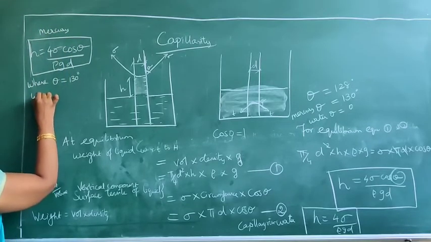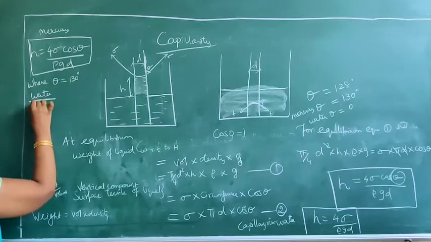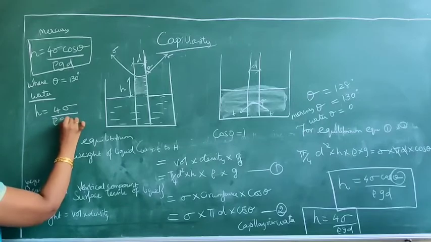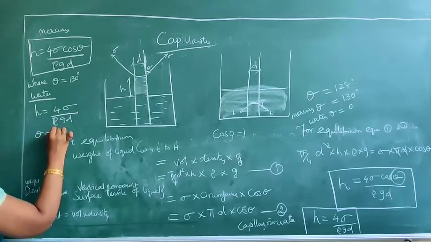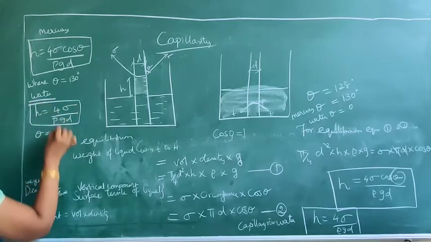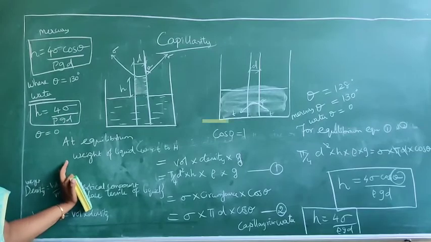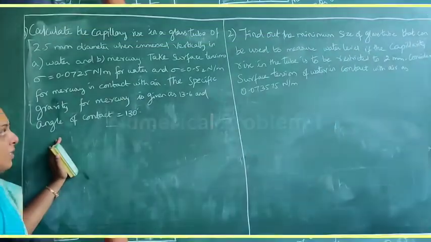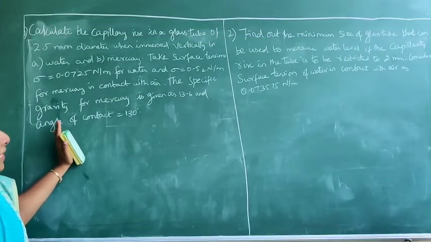In case of water, the equation is reduced to h = 4σ / ρgD, as θ is equal to 0 and cos 0 is equal to 1. Is it understood? Okay guys, now we will go for a problem. Let's continue with these problems. So these are the problems for capillarity.